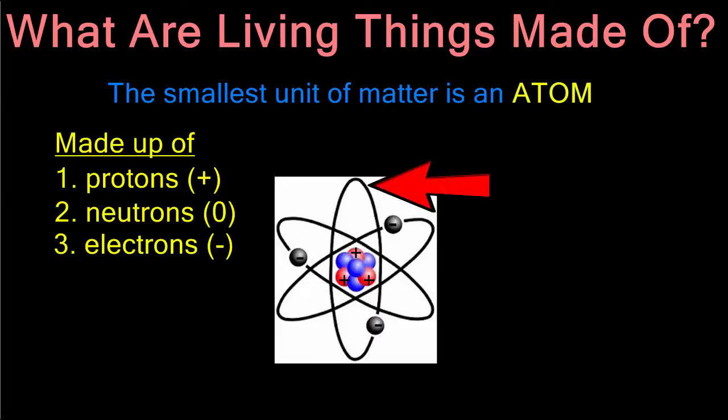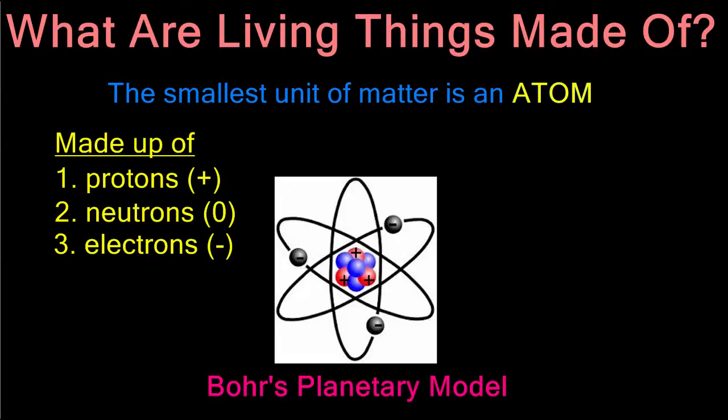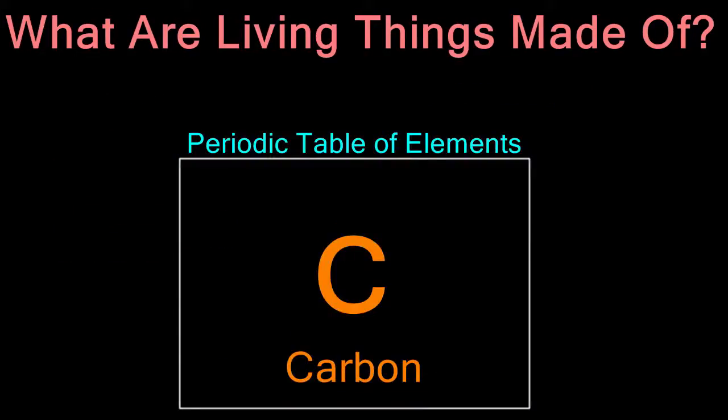The electrons orbit that nucleus in a place called the electron cloud. This conceptualization of the atom is called the Bohr's planetary model, because those electrons orbit the nucleus like planets orbiting the sun. You can use information from the periodic table of elements to draw atoms using the Bohr's planetary model.